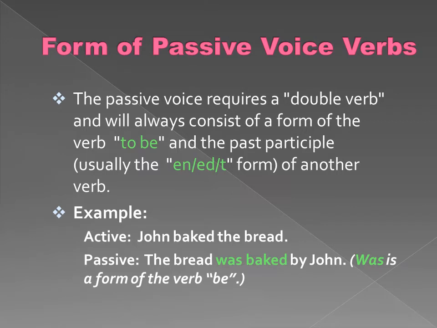The passive voice requires a double verb and will always consist of a form of the verb to be and the past participle, that is the en, ed or t form of another verb. Now an example, John baked the bread. Here bread stands as the subject. The bread was baked by John. I have used was baked because baked is in past tense. Was is a form of the verb be.